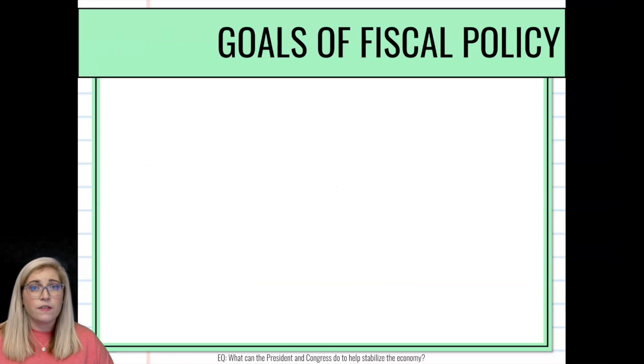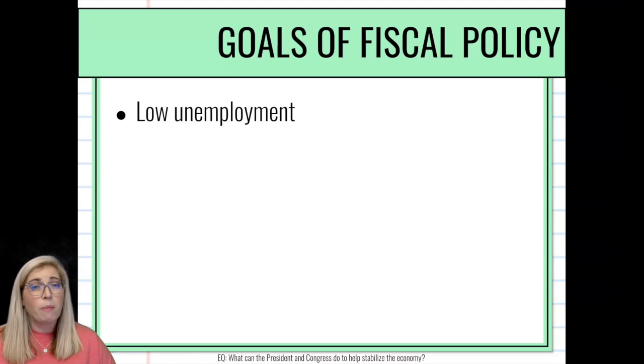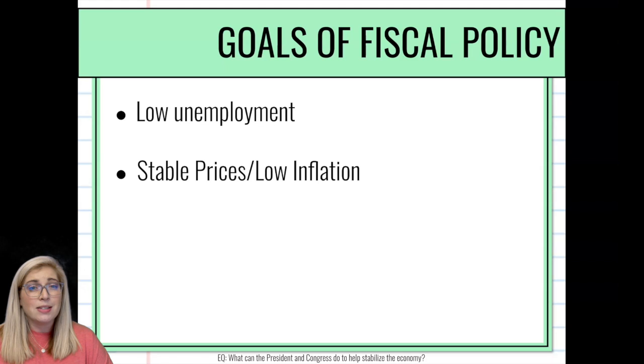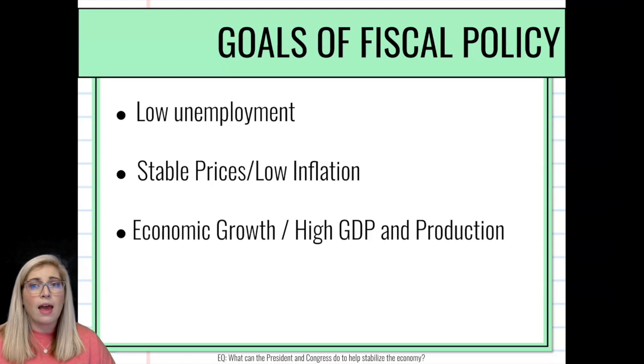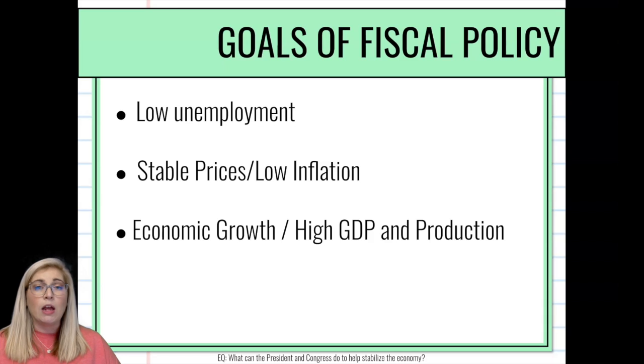What are our goals of fiscal policy? Three big goals. We want to lower unemployment or keep it low. Remember, our sweet spot is about 4 to 6%. We want to keep stable prices and generally low inflation. Again, when we talked about inflation, that creeping inflation is the kind that we like, the kind that we're okay with. And then lastly, we want to maintain economic growth and have high GDP and production, but not too high because we don't want inflation to go out of control and we don't want to keep expanding. Remember, we want that business cycle to keep humming along, up and down, up and down, up and down.